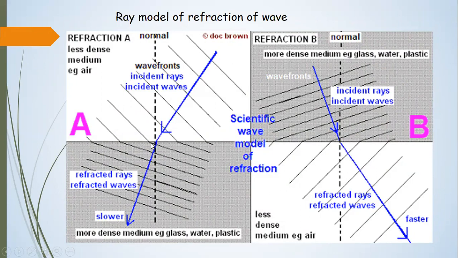Its speed increases from shallow to deep medium, and from deep to shallow medium, its speed decreases, and the wavelength changes accordingly.